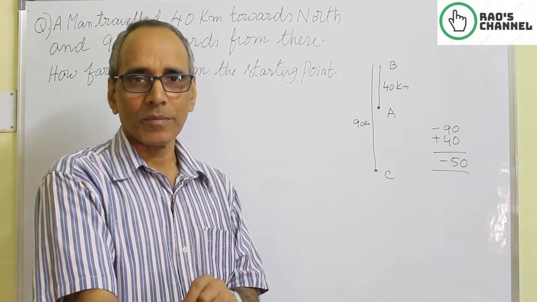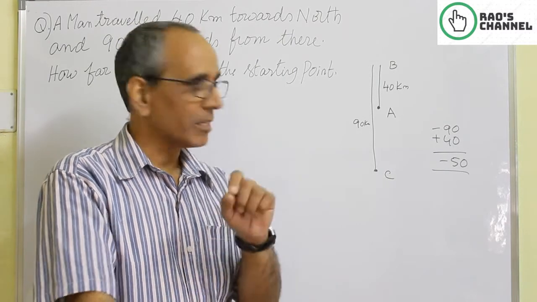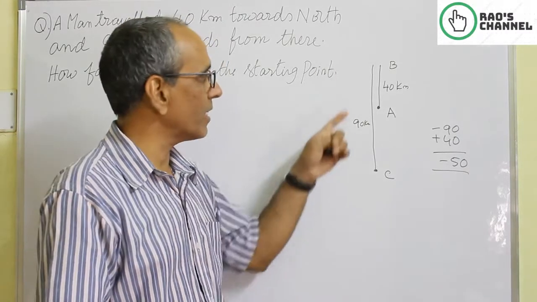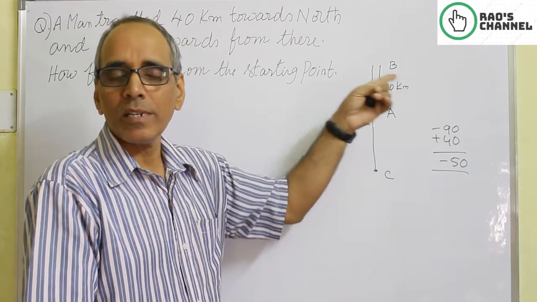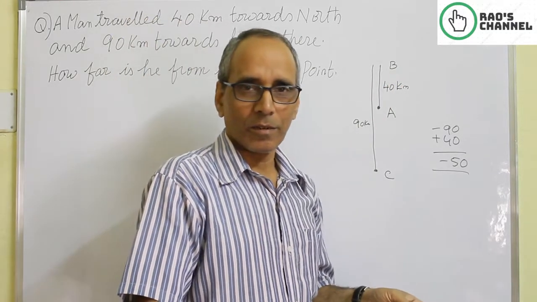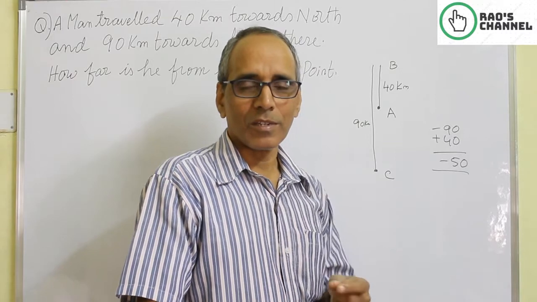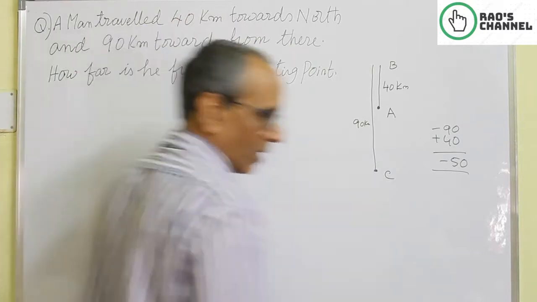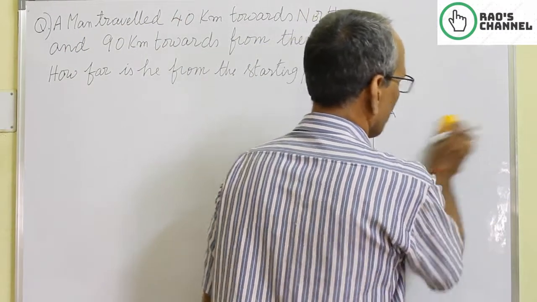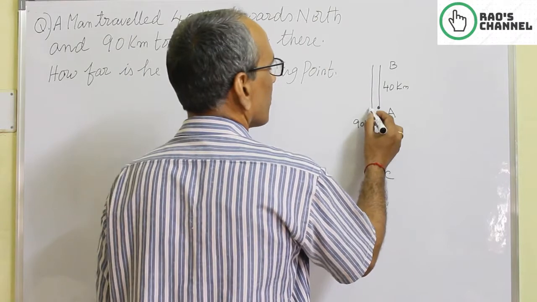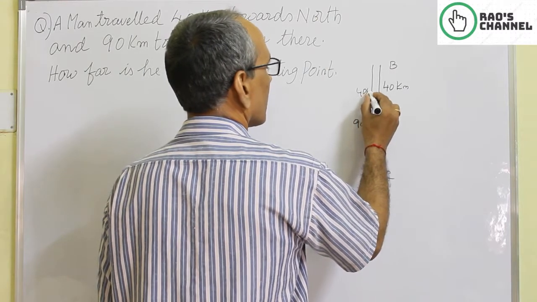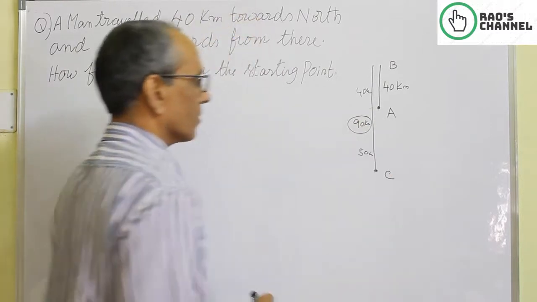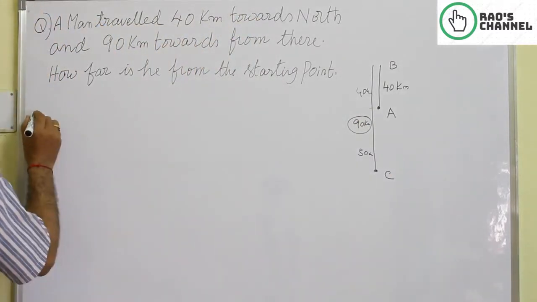Whether it is south or north, east or west, this is the answer, irrespective of the direction, irrespective of the sign of the integer. We don't take them as positive 40, negative 90. This is a common sense question, not an integer based question. Don't confuse. But how to answer this? I drew the diagram for information's sake. Since it is 40 up to here, this is 40 kilometers, this is 50 kilometers. The total is 90 kilometers. How to answer this question?